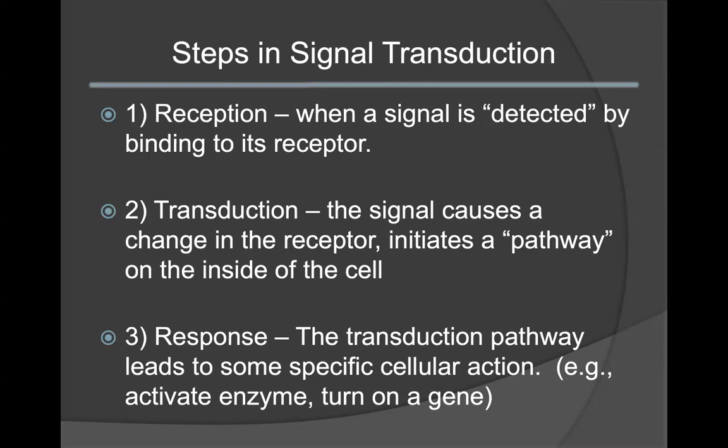And finally, you have a cellular response. This is when the cell responds with a specific cellular action that is specific for the signal molecule or for the pathway. This can either be an activated enzyme, it can also be a nuclear response, such as turning on a gene.